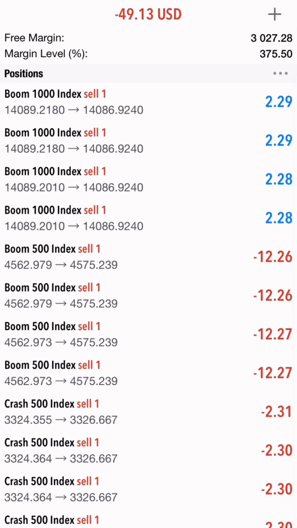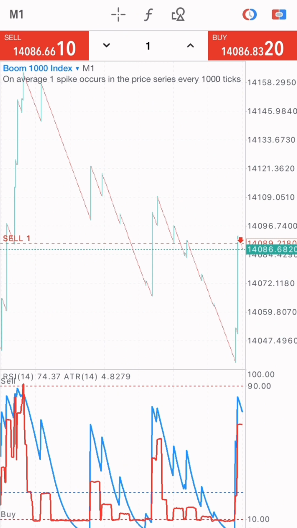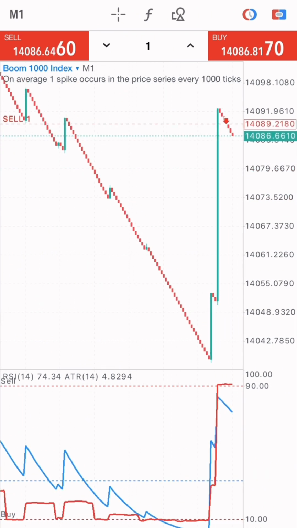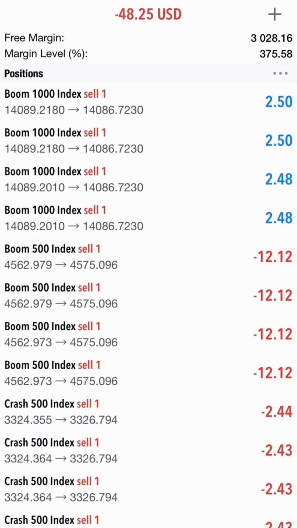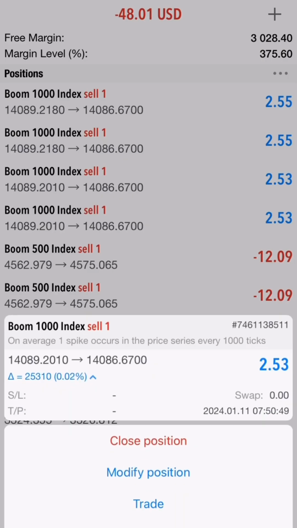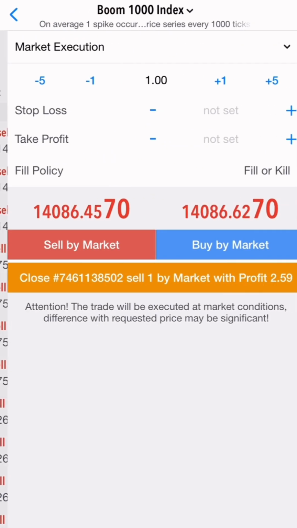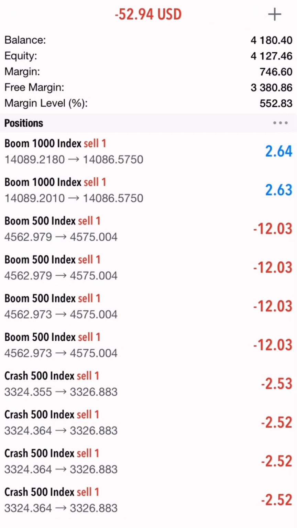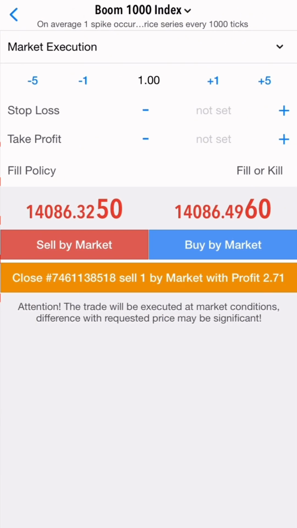We are making profits of about $8 from the boom 1000 index market, and I've successfully gotten 4 candlesticks. So what I'm going to do is close this position right here. This market is over $10 right now, so I'm going to close this position for boom 1000 index and take the profit of the $10 out of the market.